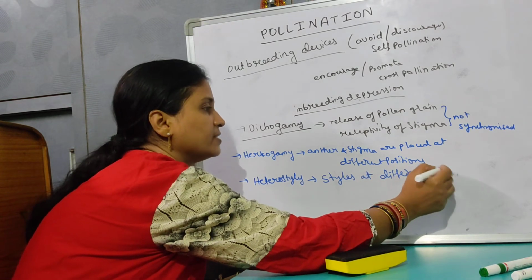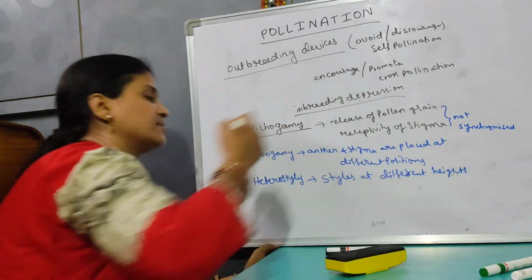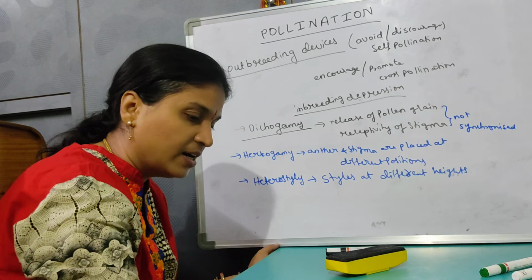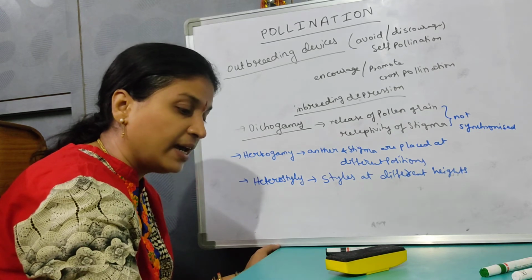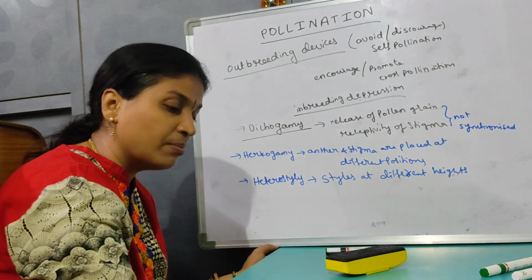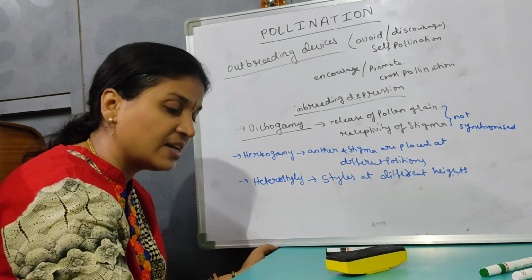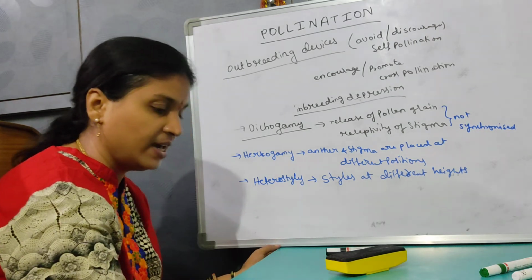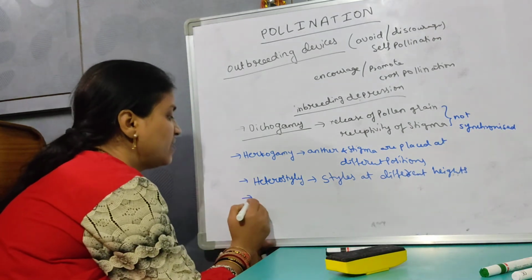Like this, they are going to promote cross-pollination. Okay, heterostyle. It prevents inbreeding, or you can say self-pollination, by having the styles of the same species at different heights. That is heterostyle. Then another one is self sterility.